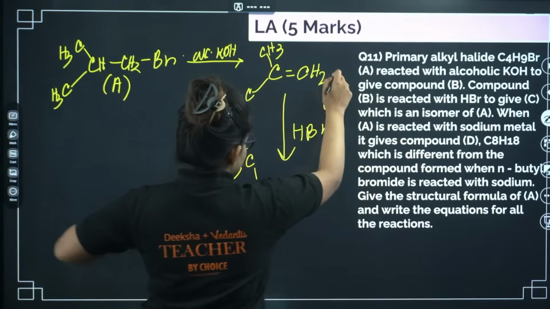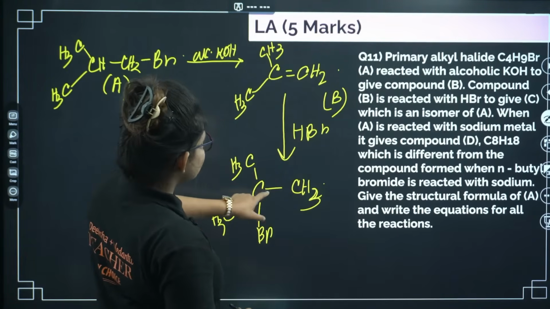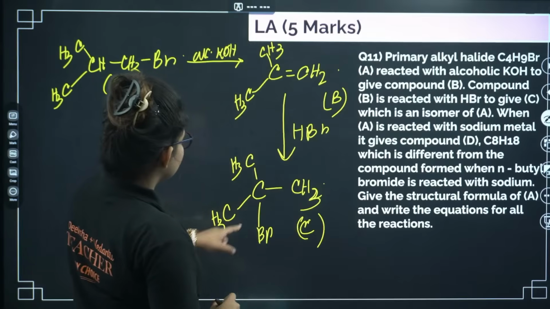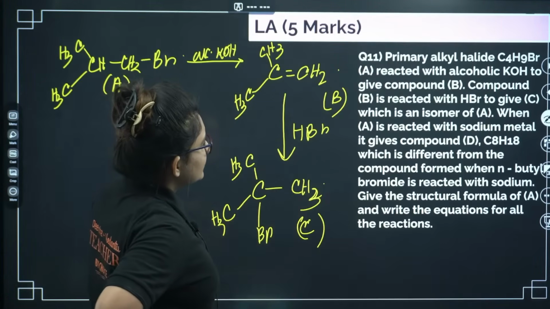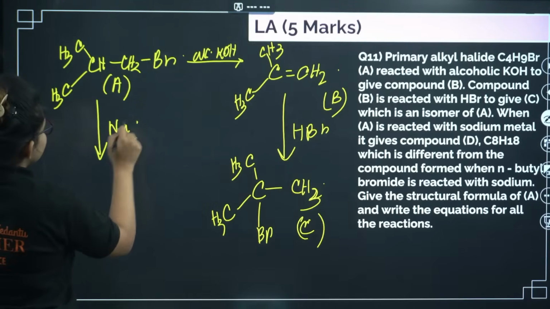This should be CH2. Here I will get CH3, right? So now this is your C, which is an isomer. So now C and A, you can see they are isomers of each other. Now if A reacts with sodium metal, then Wurtz reaction will take place.